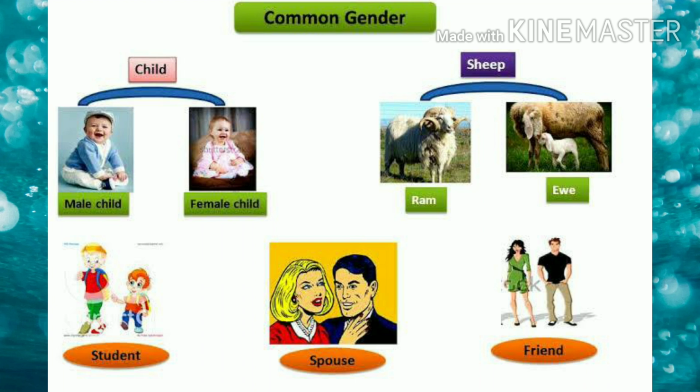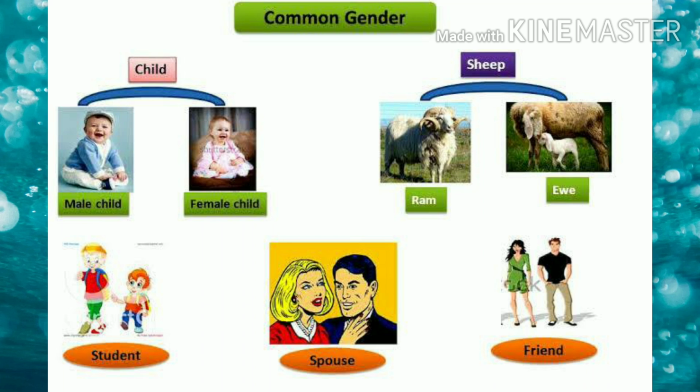Another example for a common gender would be a dog. For example, if there is a dog on the road and you don't know its gender, you cannot refer to it as he or she. So we would definitely call it just a dog. So that would be a common gender. In the slide you can see more examples of common gender, which are student, spouse, and friend.